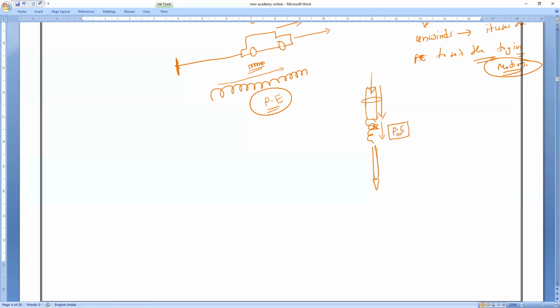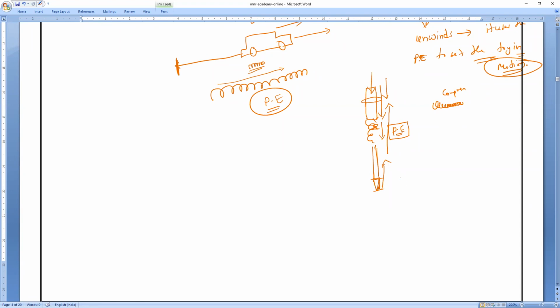If I give a click, the potential energy present here makes the body move backward. That is why the needle comes up. Understanding, everybody? There also the spring is compressed so that the needle comes out.